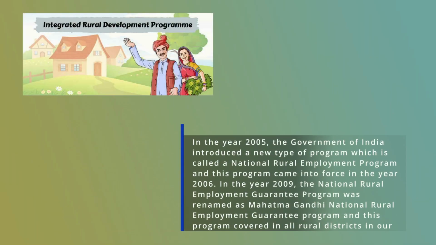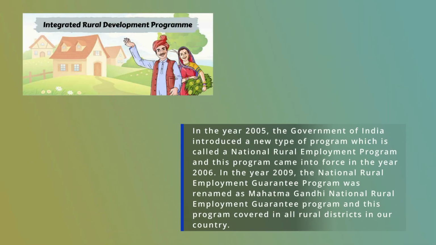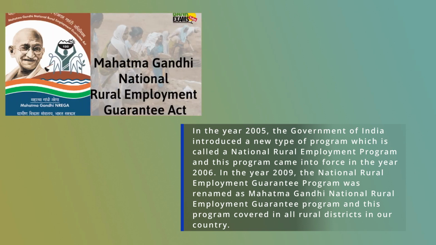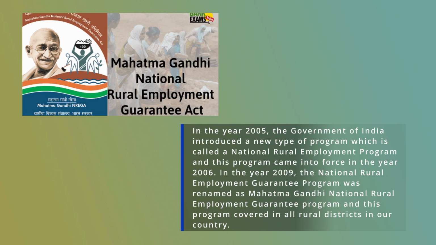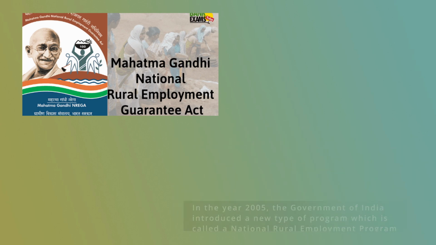In the year 2005, the Government of India introduced a new type of program which is called National Rural Employment Guarantee Program, and this program came into force in the year 2006. In the year 2009, the program was renamed as Mahatma Gandhi National Rural Employment Guarantee Program, and this program covered all rural districts in our country.